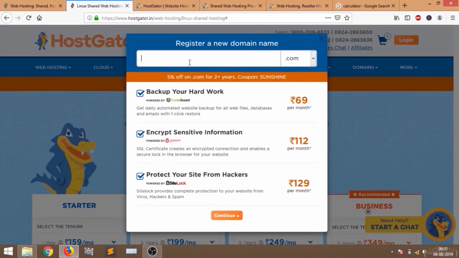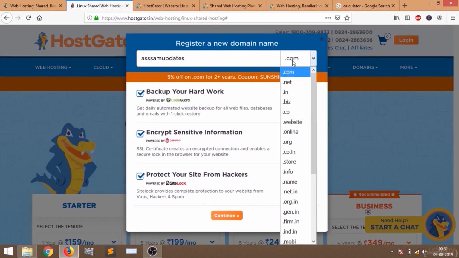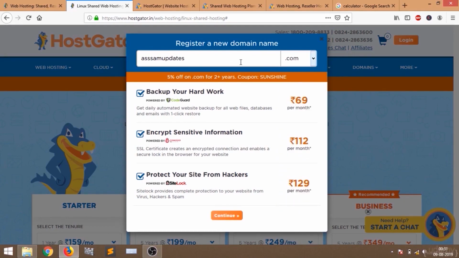I already have chosen a name. So let's see, assamupdates.com. You don't need to put the .com because it's already there. If you want to get the .net or a .in version, then you can also get all these versions. I'm going to choose .com and I'll select continue.